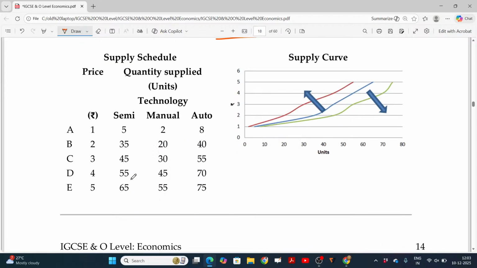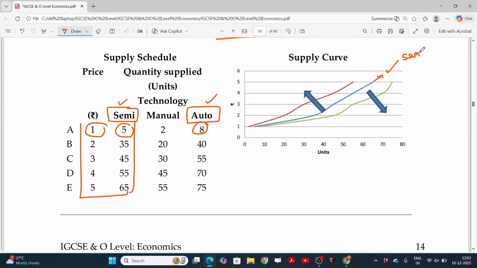Okay. See, now we produced earlier using the semi-automated machines. Later we introduced the automated machine, so we are able to produce more quantity at the same cheap rate. For 1 rupee using the semi-automated machines, I can produce only 5. Because of the completely automated machine, for the same 1 rupee I can supply 8 because it's cheaper. If you plot these items in the graph, this will be blue color. This will be the first one, semi-automated.